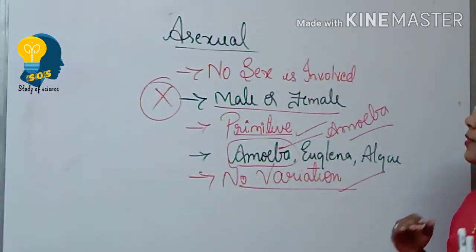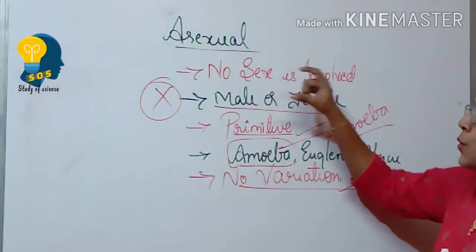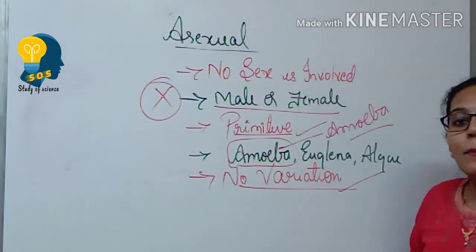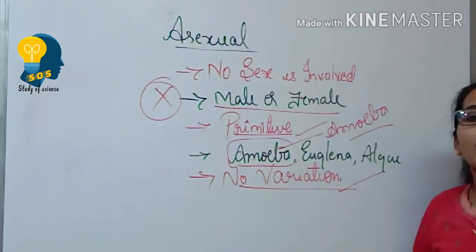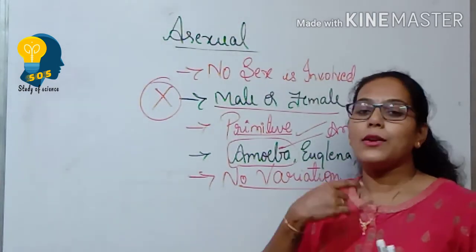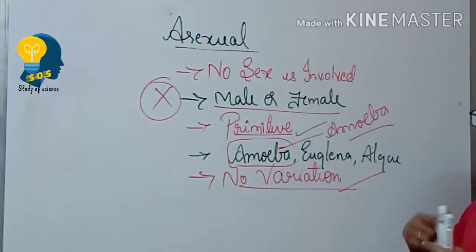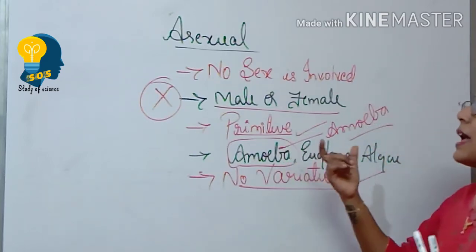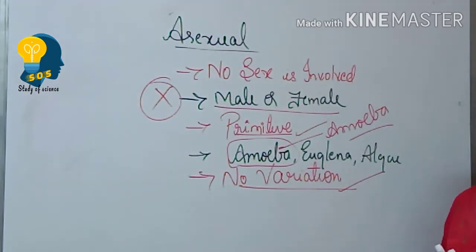Let us recall. See, when I talk about asexual, there is no involvement of sex. No sex is involved. That means no parents are involved. No parents means no male, no female. That is no mother and no father. Okay? So, with the help of a single parent or single organism, a new organism is reproduced. Clear? Next, it is the primitive mode of reproduction. See here, asexual mode is primitive because it was the first thing that happened on the earth.